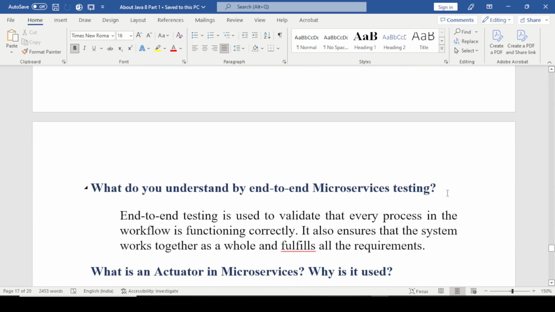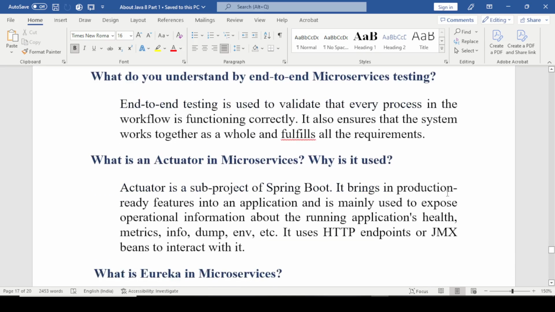Next question: what do you understand by end-to-end microservice testing? End-to-end testing is used to validate that every process in the workflow is functionally correct. It also ensures that the system works together as a whole and fulfills all the requirements.